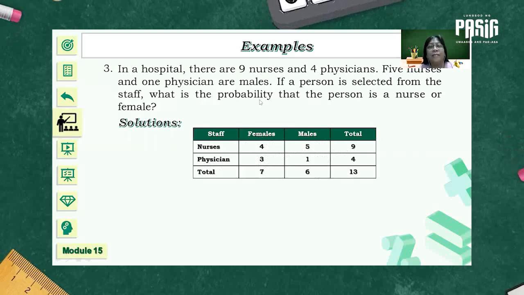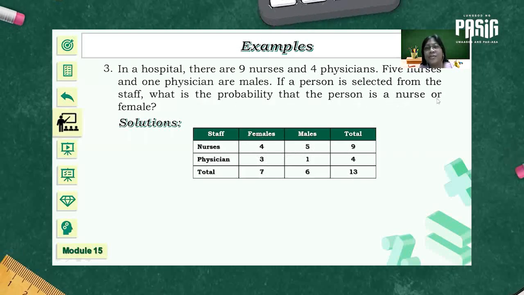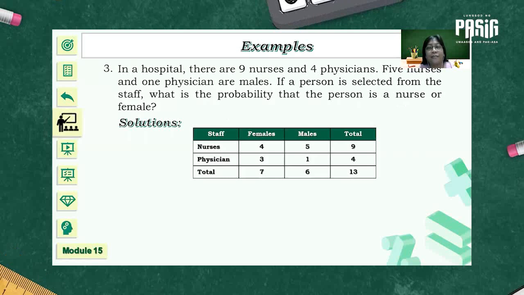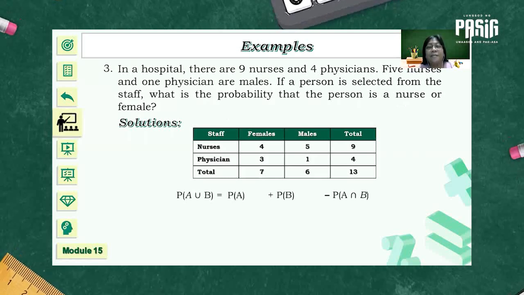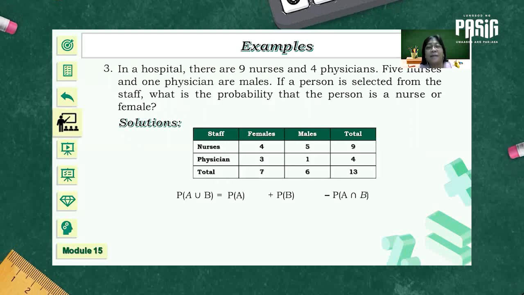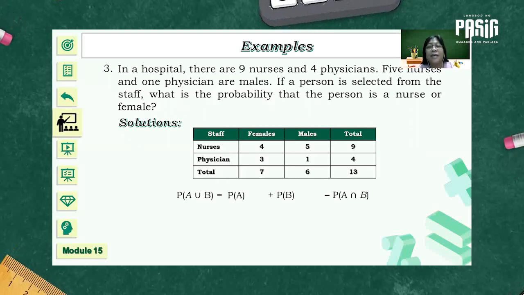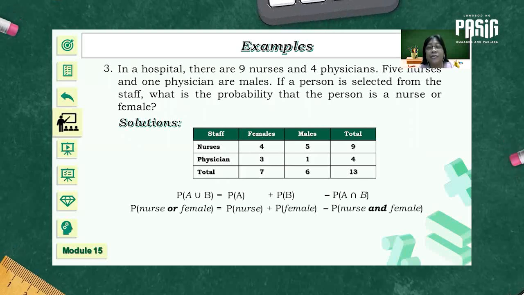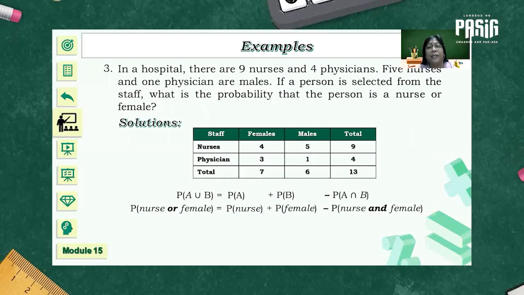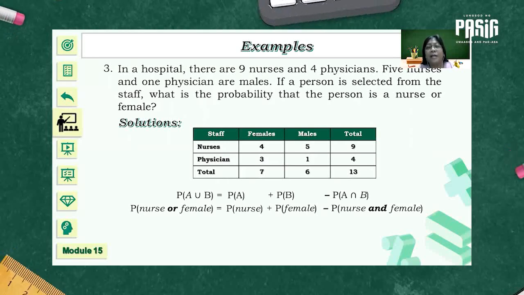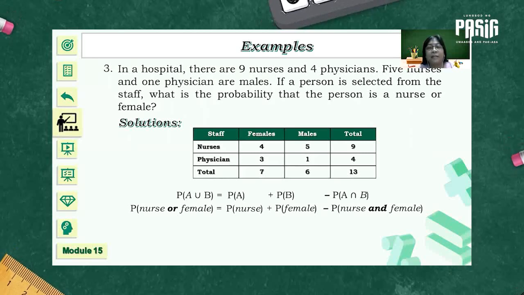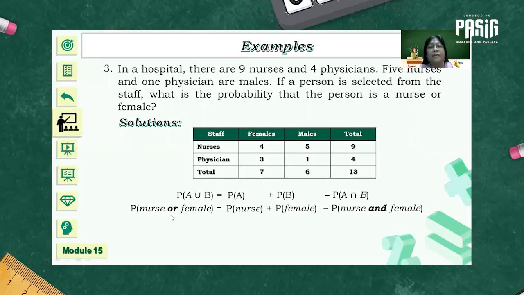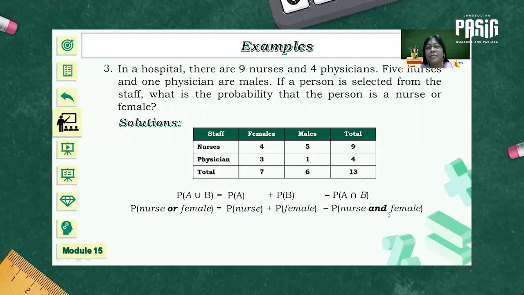So we're looking for the probability that a person is a nurse or a female. Or means we're looking for the union. And therefore, we're going to make use of this formula because there is an intersection between the given data. A is represented by nurse, while B is represented by female. Therefore, the probability of getting a nurse or female will be equal to probability of nurse plus probability of female minus probability of nurse and female. The symbol of union was replaced with the word or, while the symbol for intersection was replaced with the word and.